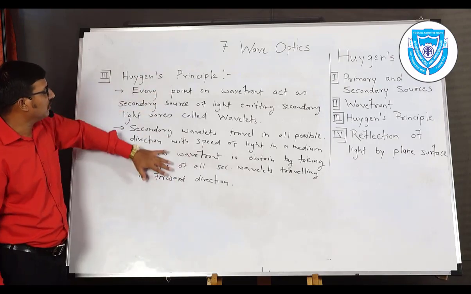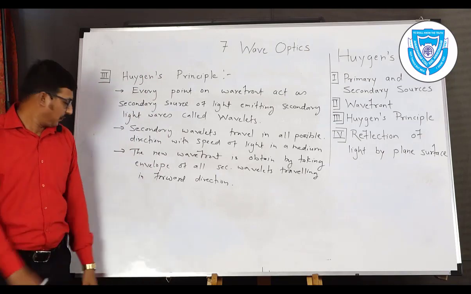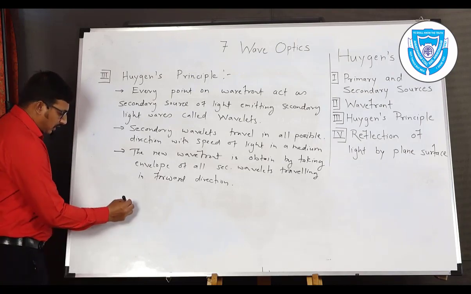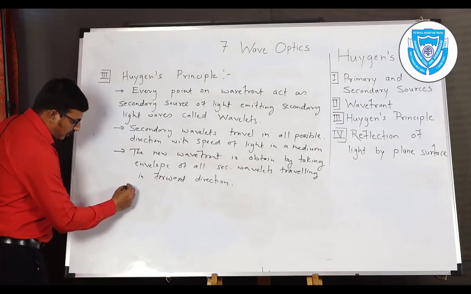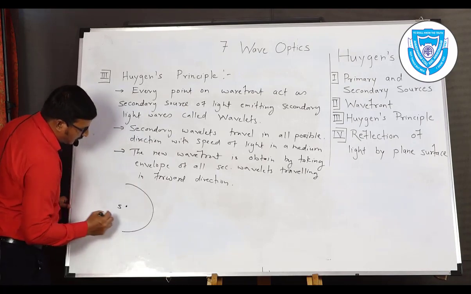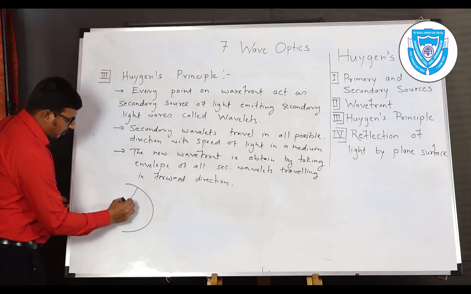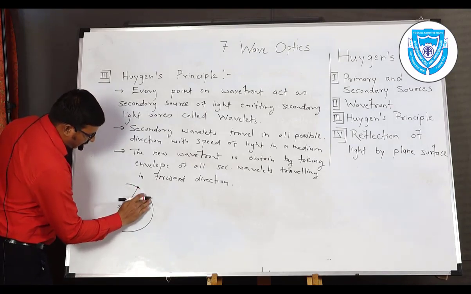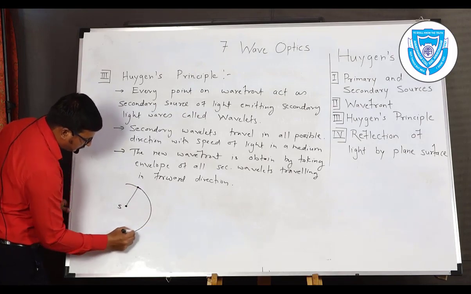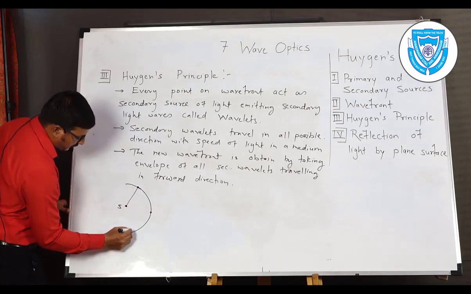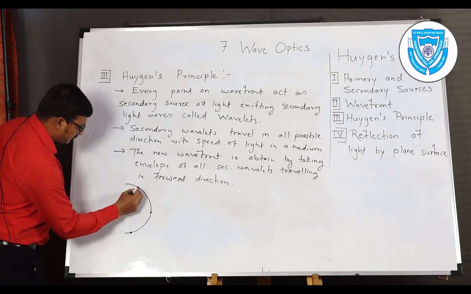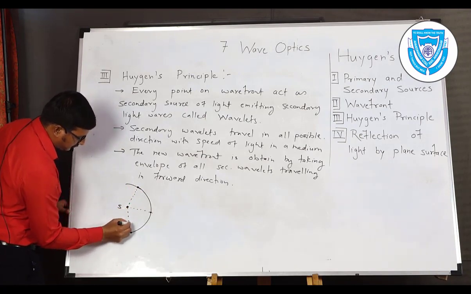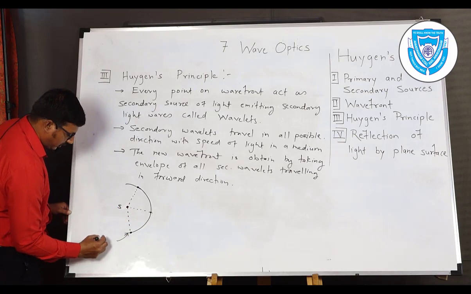Now we are going to understand what we have written in this particular statement. Suppose we consider any point source, suppose S. It will produce the wavefront in a shape of sphere like this or circle like this. So this will be the nature of wavefront produced from light source S. So here we have the wavefront.